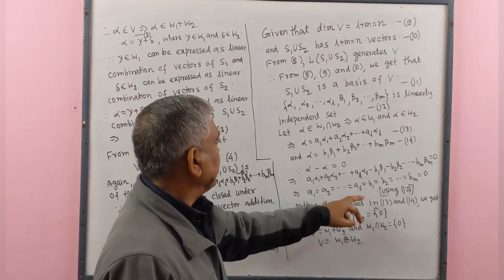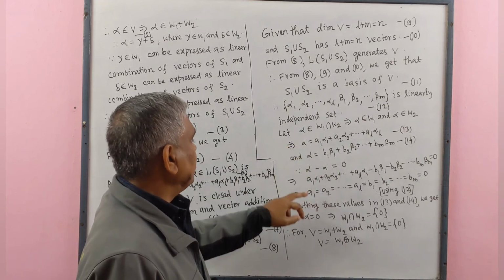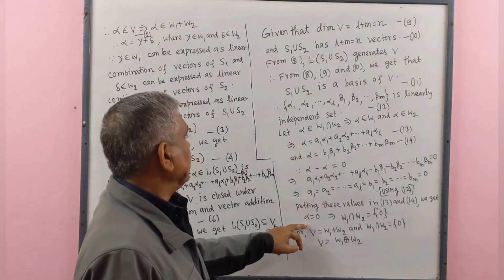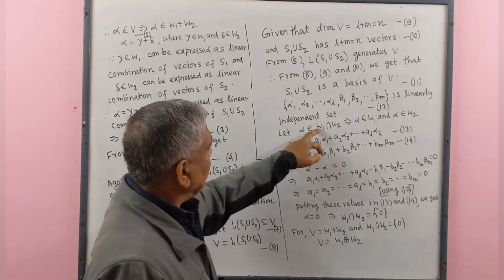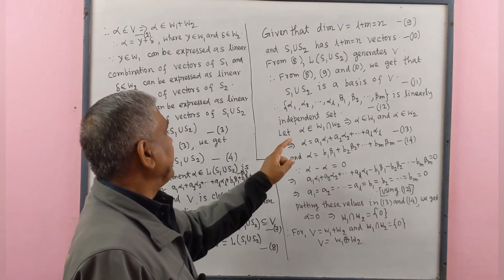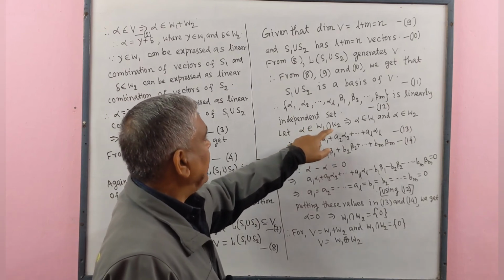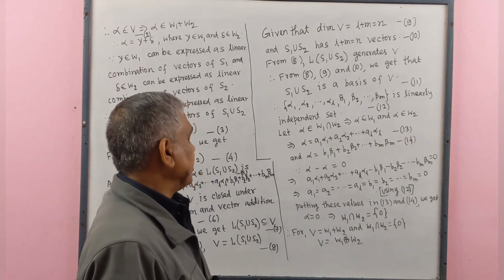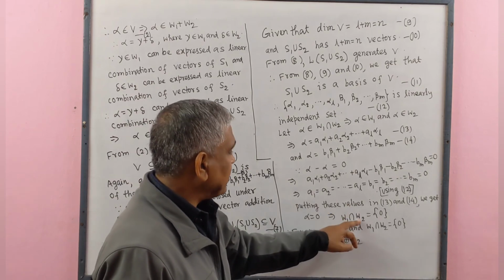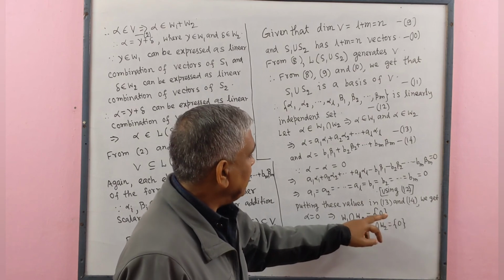Putting these values in 13 and 14, we get alpha equals 0. Since alpha belongs to W1 intersect W2, only one element, alpha equals 0, belongs to W1 intersect W2. That means W1 intersect W2 is a set containing only the single element 0.